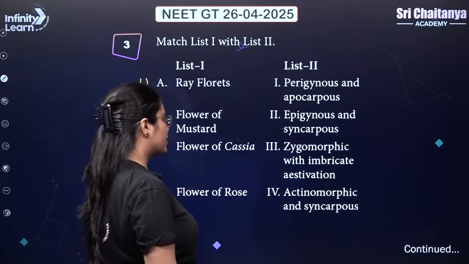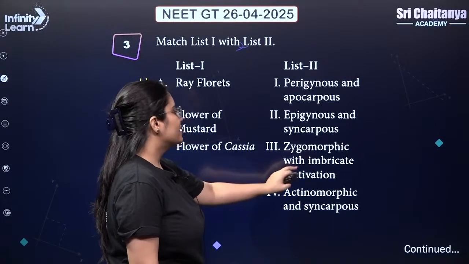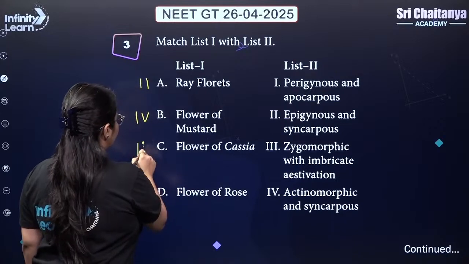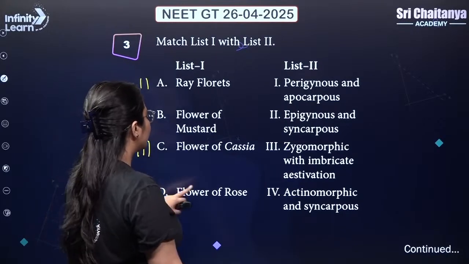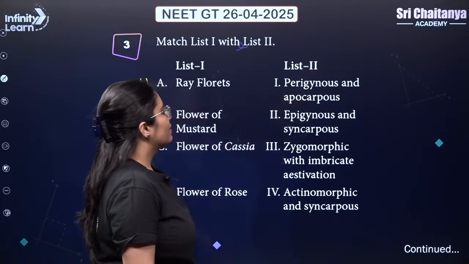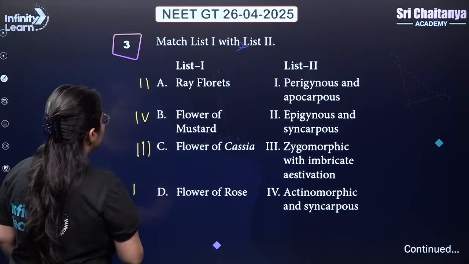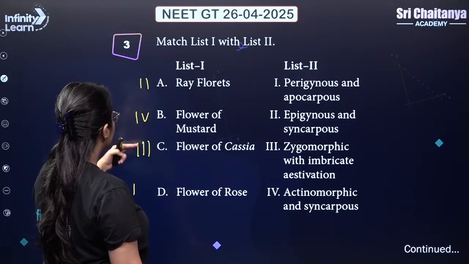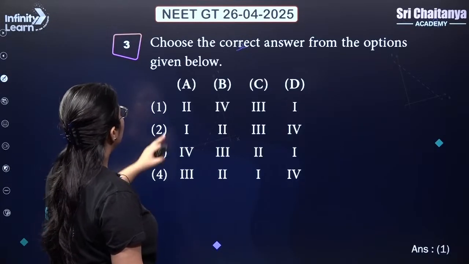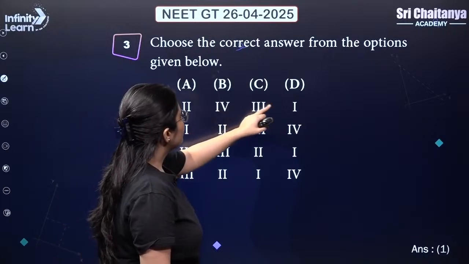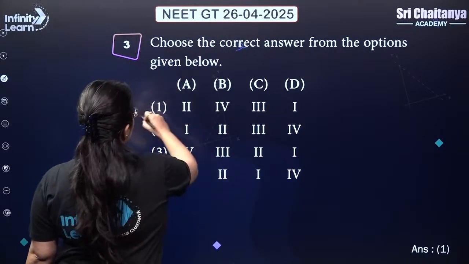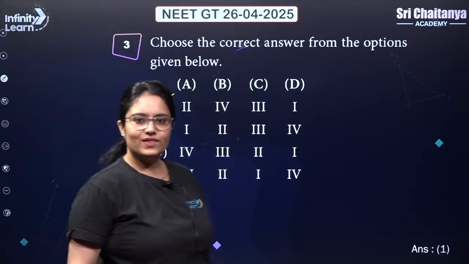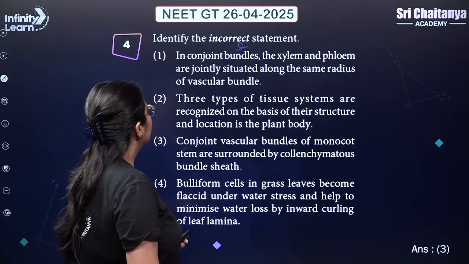Flower of cassia, zygomorphic with imbricate aestivation. Flower of rose, perigynous and apocarpus condition. So 2, 4, 3 and 1. So 1 should be your right answer. Clear? Next question on your screen.